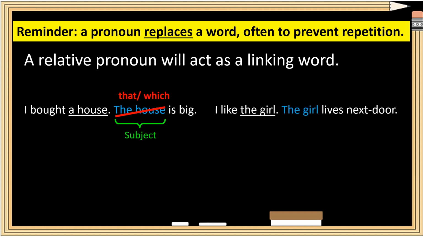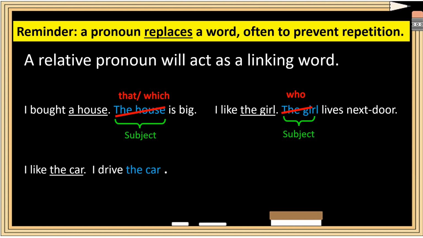For people, it's the same principle. I like the girl lives next door. The girl is the subject because she's the one doing the action of living next door. And to replace the girl with a pronoun this time, because it's a person, I'm going to say who.